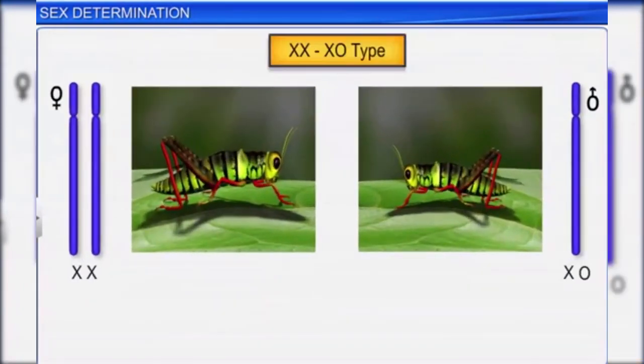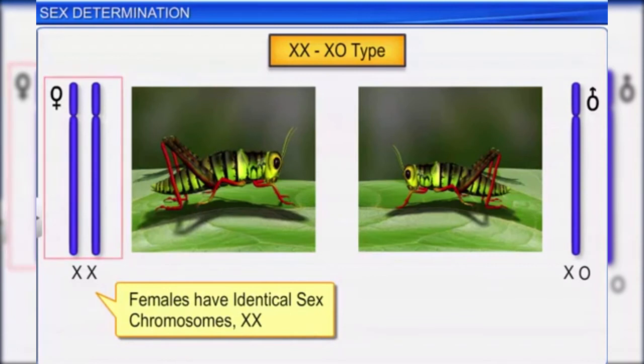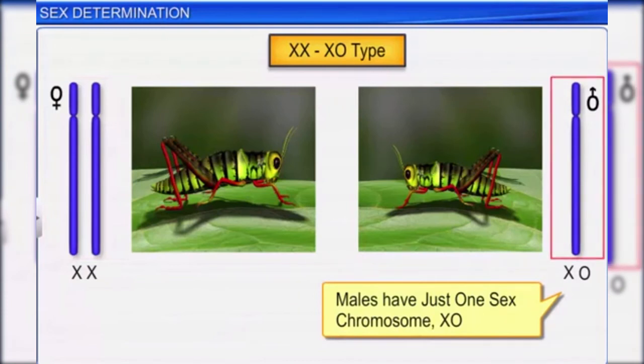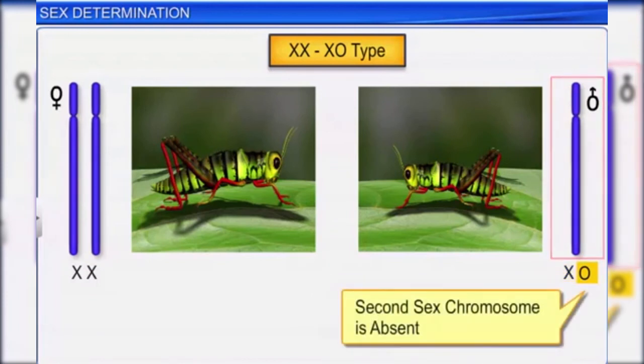In this type of sex determination, females have two identical homologous sex chromosomes designated as XX, while the males have just one sex chromosome designated as XO. Here, the O denotes the absence of a second sex chromosome.